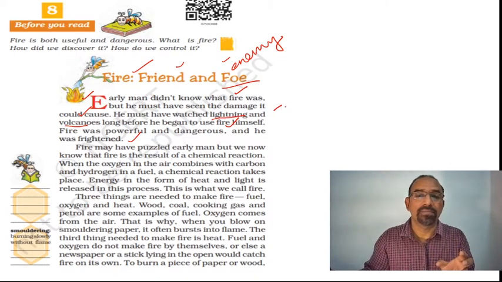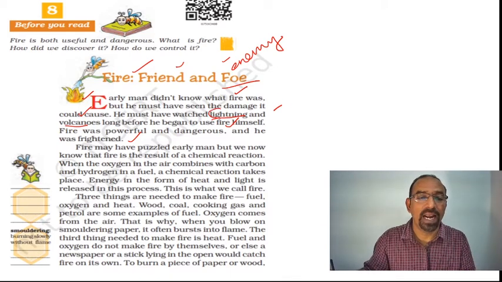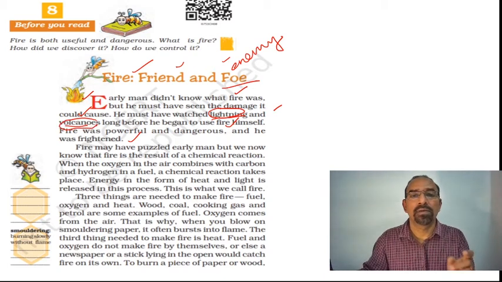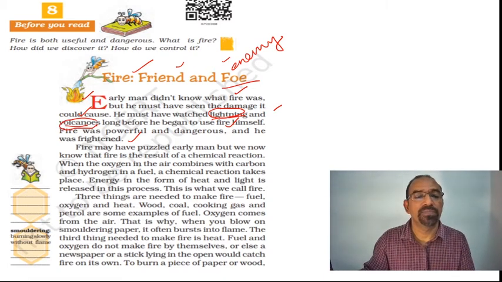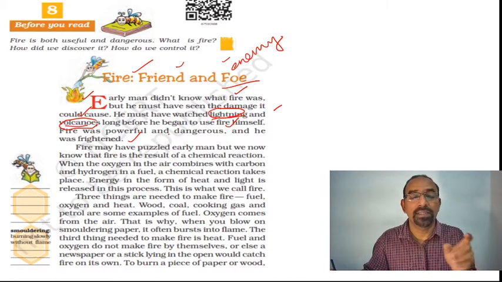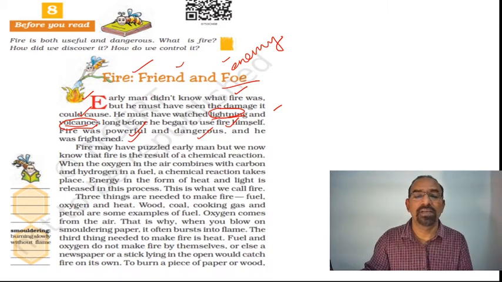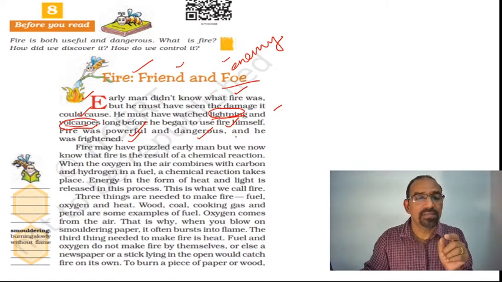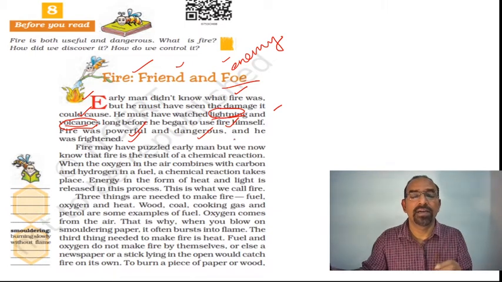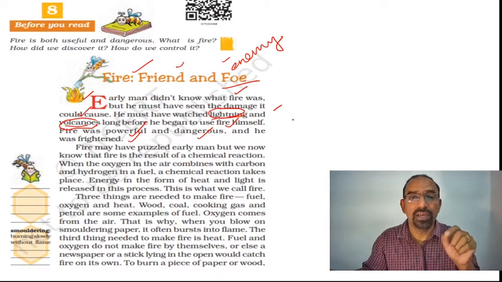The early man could have seen fire at the time of lightning and volcanoes before he started using it. And this fire was powerful and dangerous, so he was frightened. The fire remained an unattainable force in the early human's mind.